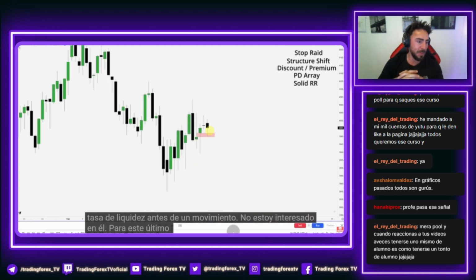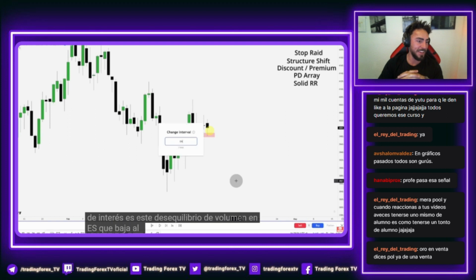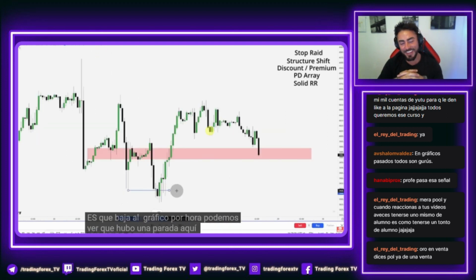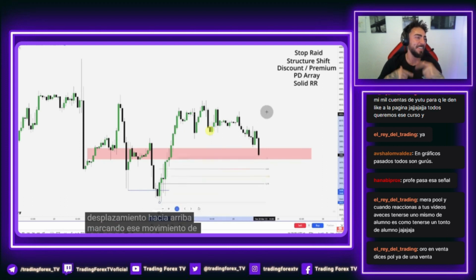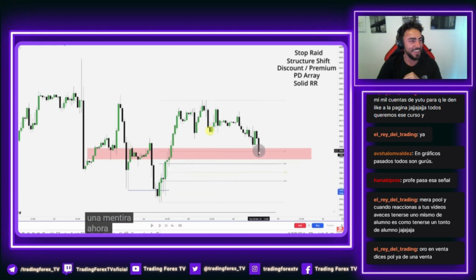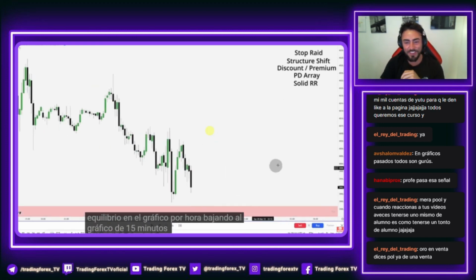For this last example, I'm going to go from the daily down to the 5 minute. So if you notice here, the point of interest is this volume imbalance on ES going down to the hourly chart. We can see that there was a stop run right here. Marking out that displacement move that I did. We are now reaching back into an equilibrium on the hourly.